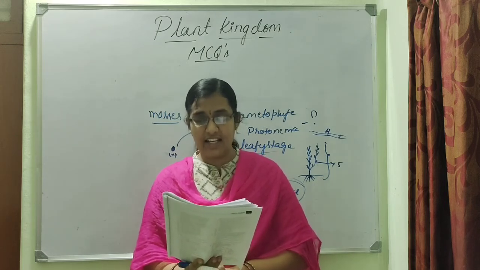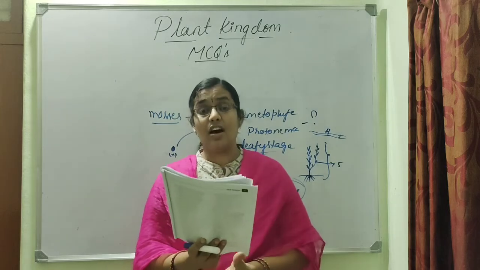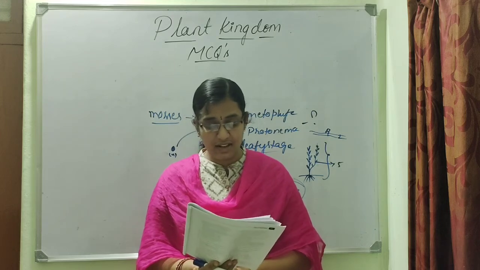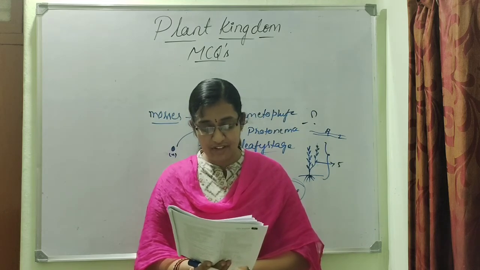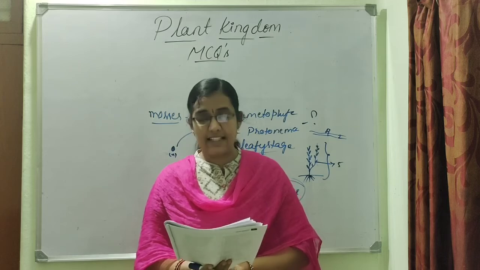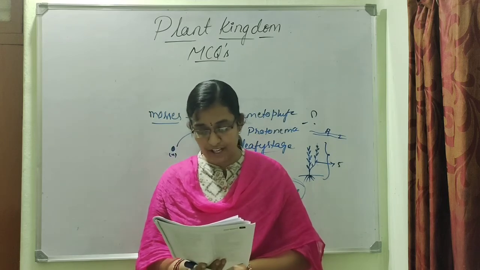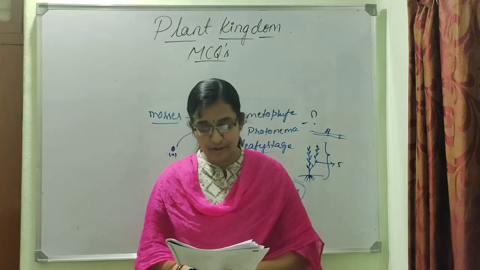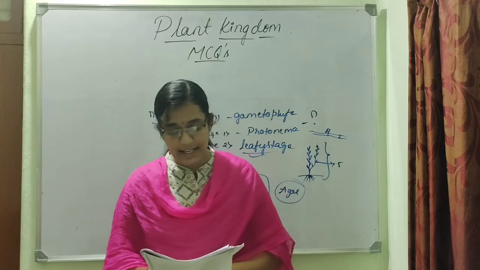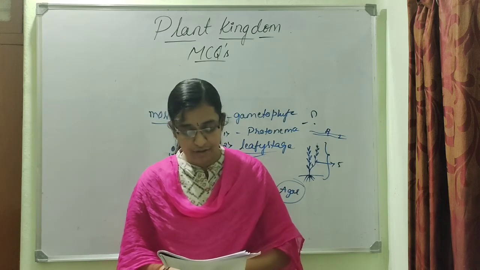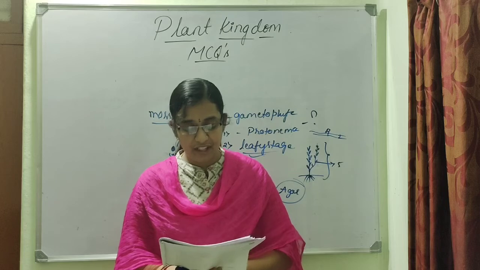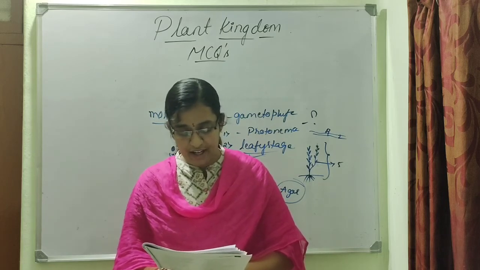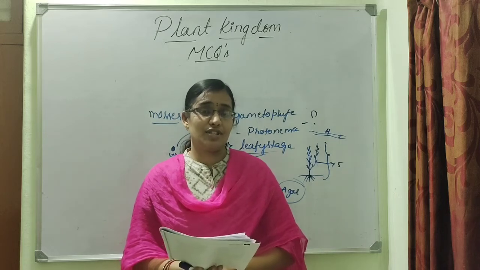Third one, Salvinia is heterosporous, of course. And then fourth one, in the diplontic life cycle, the free-living gametophyte represents the dominant phase. Is that gametophyte? No, sporophyte. Okay. So next, options. Option number 1, 2 and 4 are correct, but 1 and 3 are wrong. Second, 2 and 3 are correct, but 1 and 4 are wrong. Third one, 1 and 2 are correct, but 3 and 4 are wrong. And fourth one, 3 and 4 are correct, but 1 and 2 are wrong. So which is the right option?